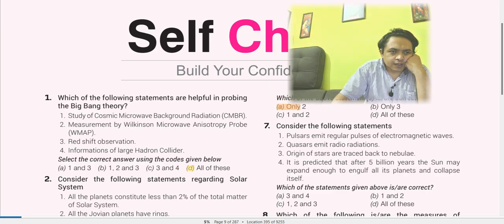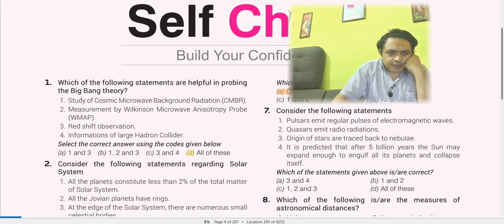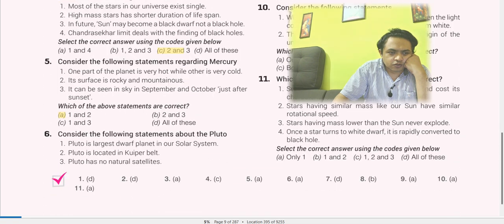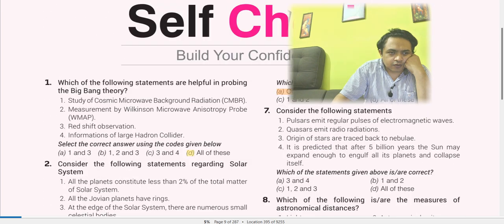Only two is correct. And then consider the following statements: pulsars emit regular pulses of electromagnetic waves. Quasars emit radiations. The origin of stars is traced back to nebulae. It is predicted that after 5 billion years, the sun may expand enough to engulf all its planets and collapse itself. So which statement is correct? You can also check this way around. D is correct. All of these are correct.